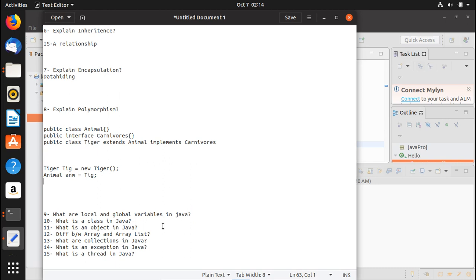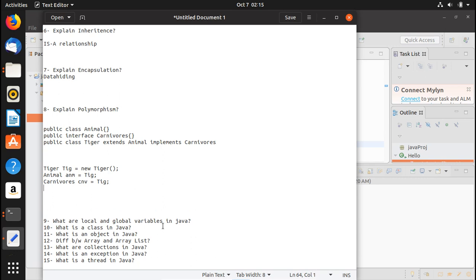All right, so after that we have the carnivores interface, so we write here Carnivores, and we call it CNV equals, and we also keep it equal to TIG, which is tiger essentially. And then after that we have an object, let's say Object obj, and we keep it equal to tiger as well.